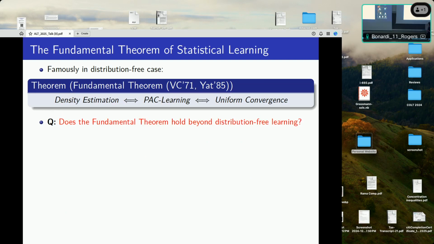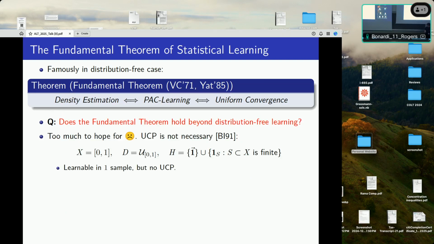So here's a core question. Does the fundamental theorem hold beyond the distribution-free setting? Does it hold under arbitrary distributional assumptions? Okay, maybe some of you know the answer, because this has been known since before I was born. It turns out the answer is no. Uniform convergence does not hold under distributional assumptions. This is too much to hope for.